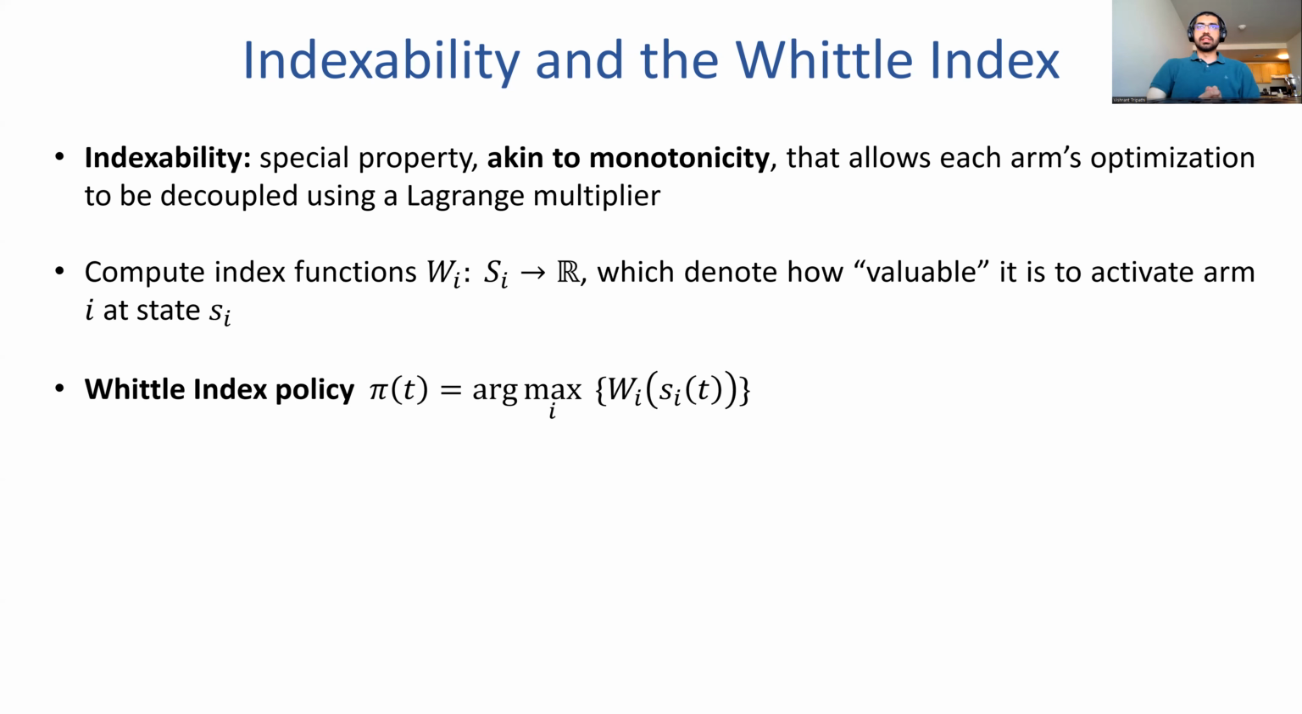So what you can do is, instead of solving this coupled problem with n arms for a very long time, you can decouple the problem for each arm, solve these decoupled problems separately, and then combine the solutions together to get a near optimal policy. And the way you solve these decoupled problems is by computing something called index functions, which basically denote how valuable it is to activate a particular arm at any given state for that particular arm. And once you calculate these index functions, the Whittle index policy is simply to take the Whittle index of all the current states of each arm and choose the arm that appears to be most valuable.